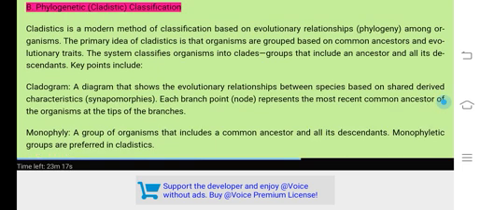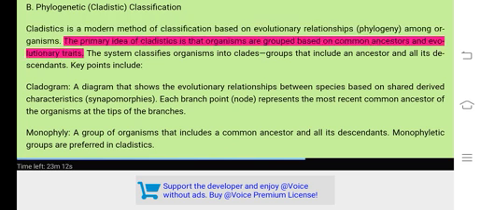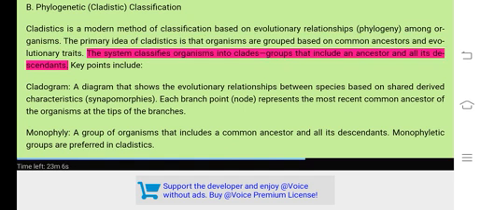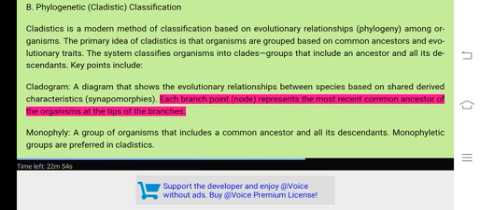B. Phylogenetic cladistic classification. Cladistics is a modern method of classification based on evolutionary relationships (phylogeny) among organisms. The primary idea of cladistics is that organisms are grouped based on common ancestors and evolutionary traits. The system classifies organisms into clades, groups that include an ancestor and all its descendants. Key points include the cladogram, a diagram that shows the evolutionary relationships between species based on shared derived characteristics, synapomorphies. Each branch point (node) represents the most recent common ancestor of the organisms at the tips of the branches.